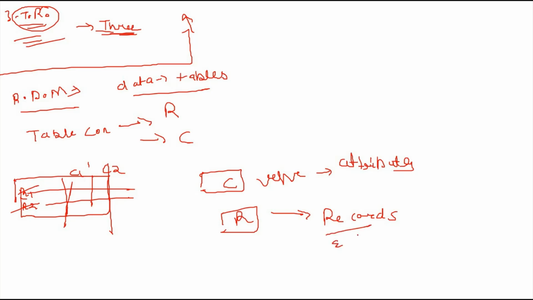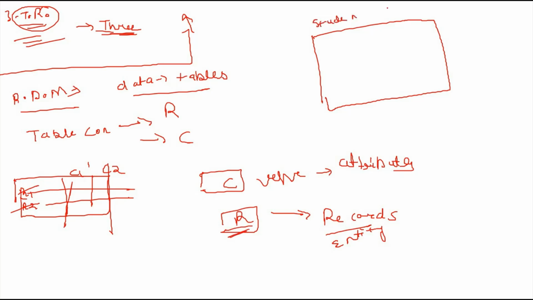If I just talk about the relation, this is related to rows and columns. If I talk about the student relation, a column represents the attribute.